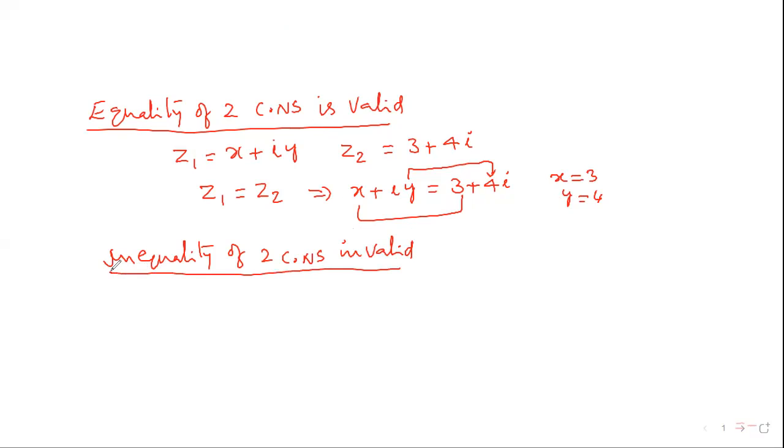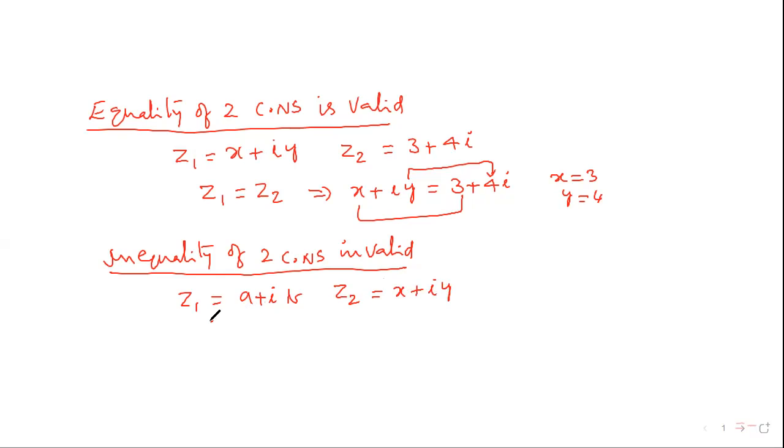Now you can see, take z1 = a + ib and z2 = x + iy.